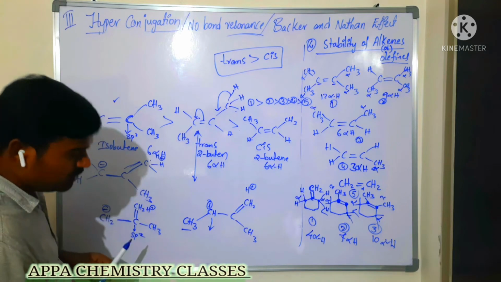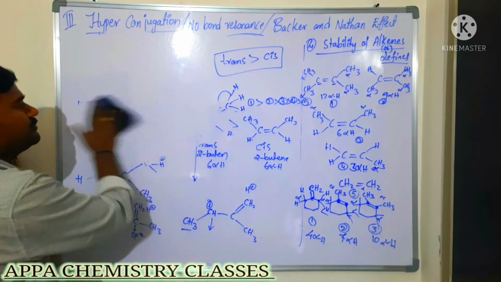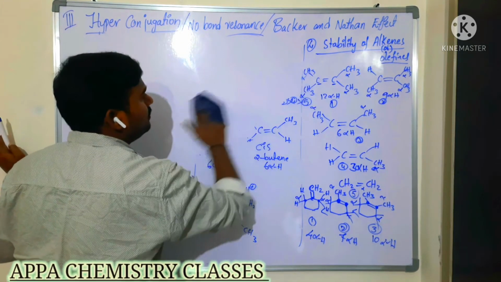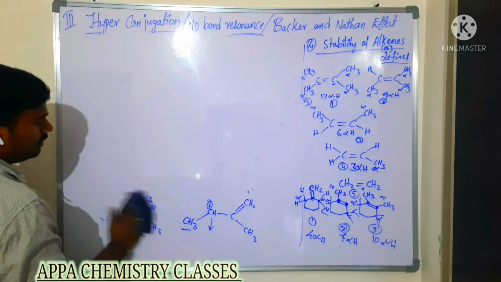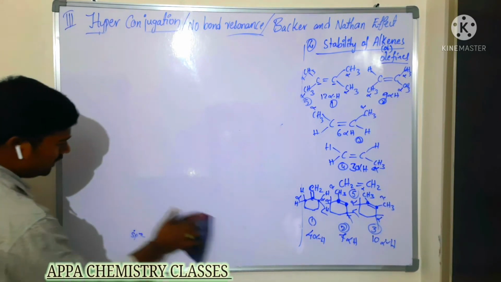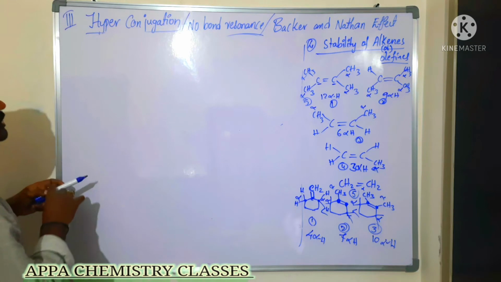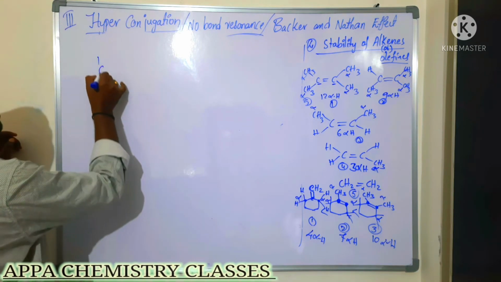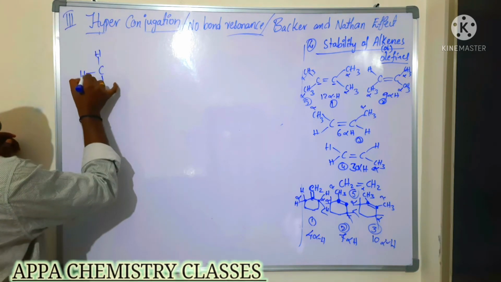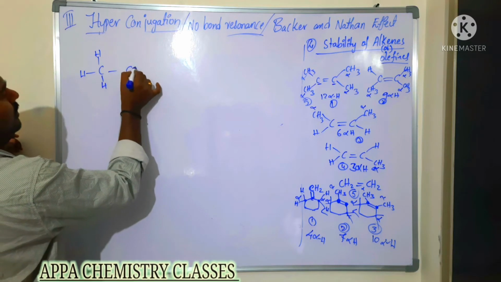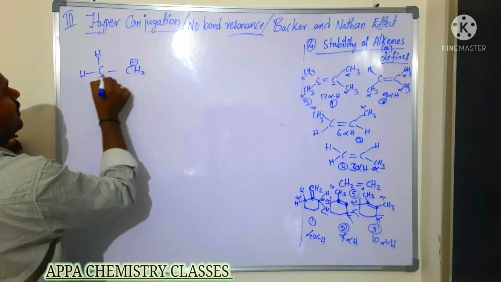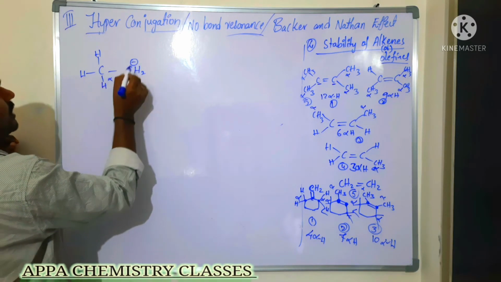Next, just now I told you about the carbanion. Will a carbanion show hyperconjugation? Now this is a carbanion, CH2 minus, and 3 alpha hydrogens are there.